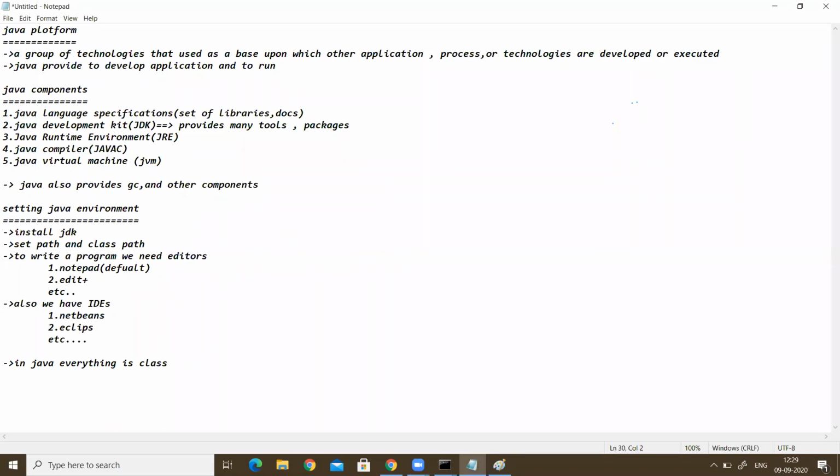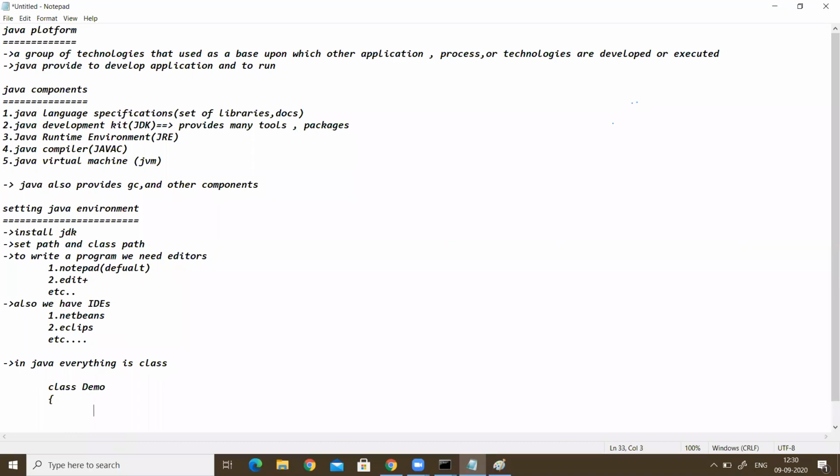How can we create a class? Using the class keyword. I will write a sample program here, and I will show you how to execute it also. We create a class using the class keyword, all in small letters. Next we write the class name, whose first letter must be capital. Then an open brace.